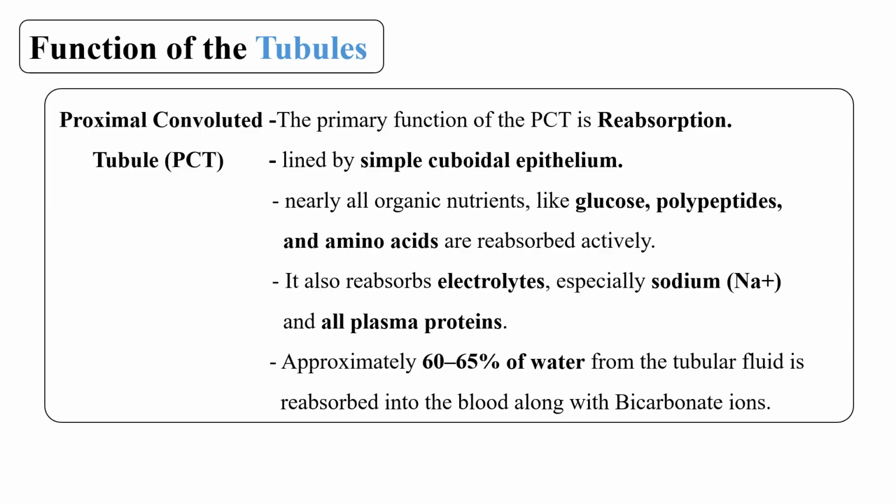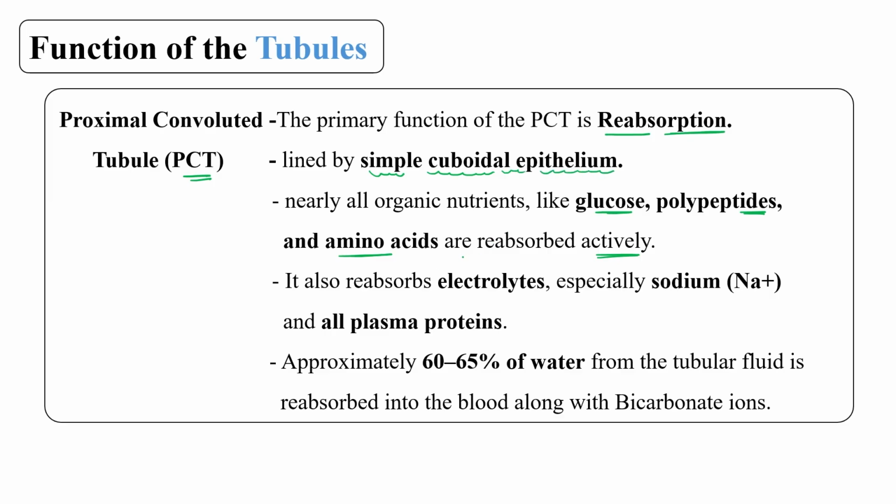by the body. So first of all, what is the first area? That is PCT. Just after Bowman's capsule, PCT. So what is the primary function of PCT? It is to reabsorb important molecules like glucose, polypeptides and amino acids via active transport. And this PCT is lined by simple cuboidal epithelium.